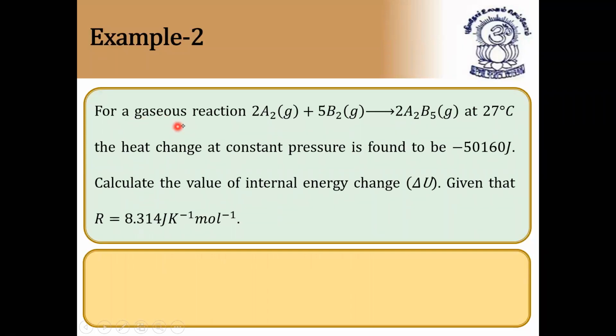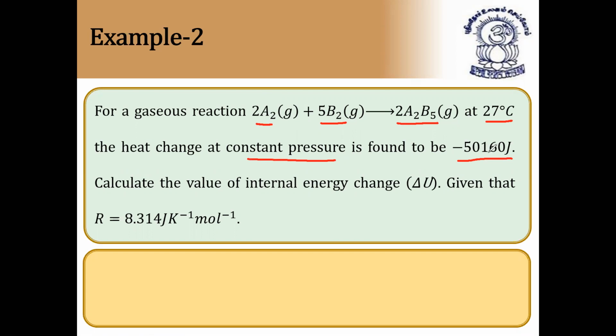For a gaseous reaction, now we are applying thermodynamics in chemical reactions. So for a gaseous reaction, 2 moles of A2 plus 5 moles of B2, both in gaseous state, combine to form 2 moles of A2B5. Let us consider 27 degrees C. The heat change at constant pressure is found to be minus 50160.